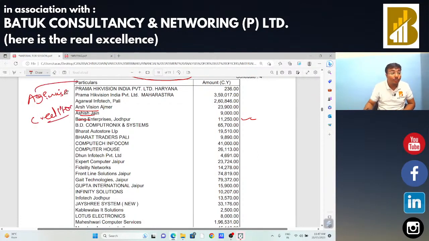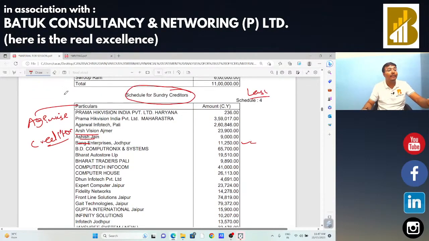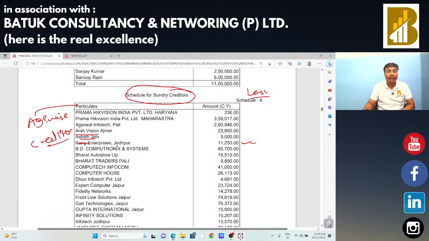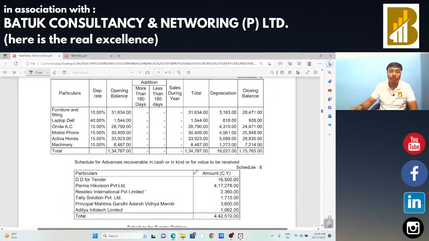So sir, that is the trick from which we can do the analysis of the financial statement. Now the fixed assets chart is there, there is no addition and there is no deletion, there is no sales.